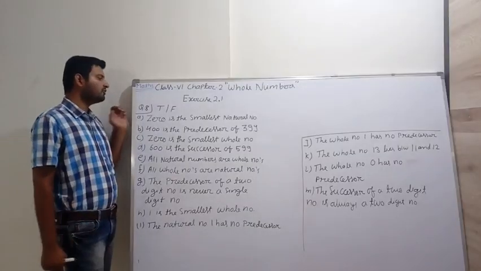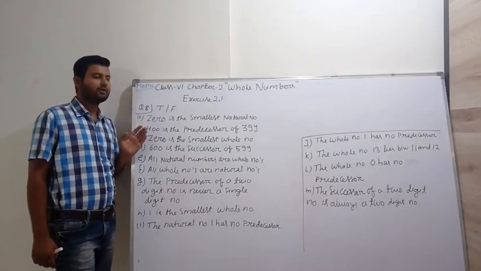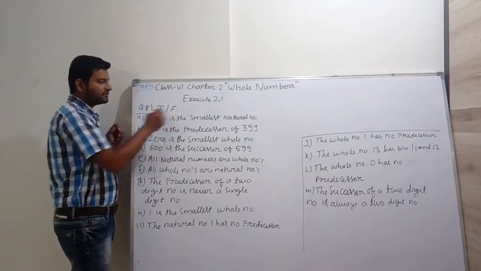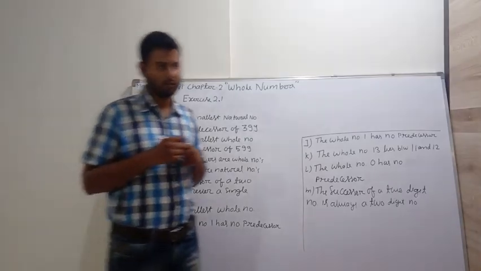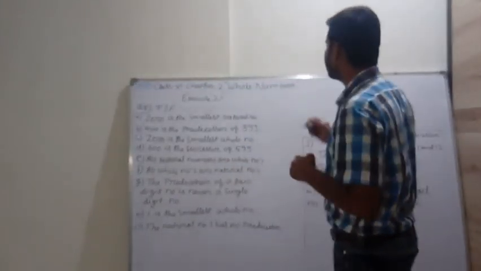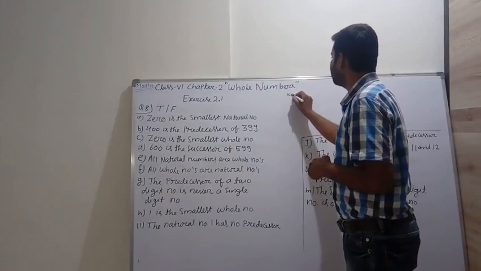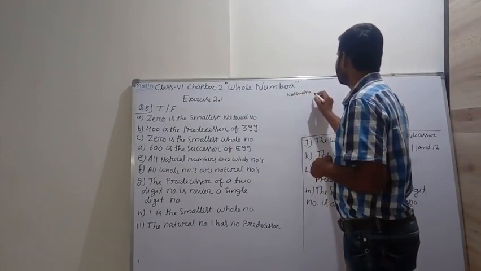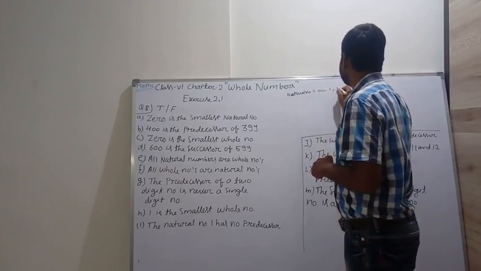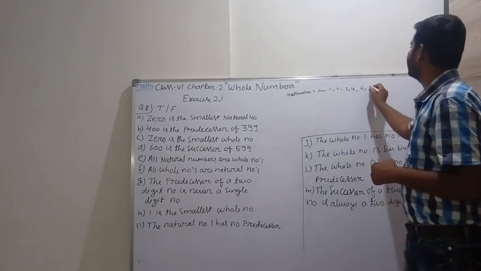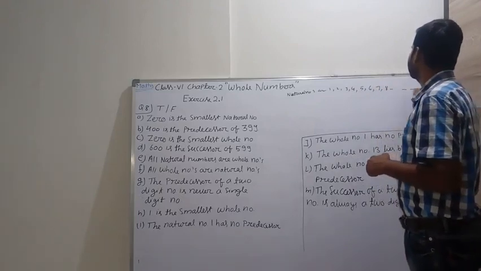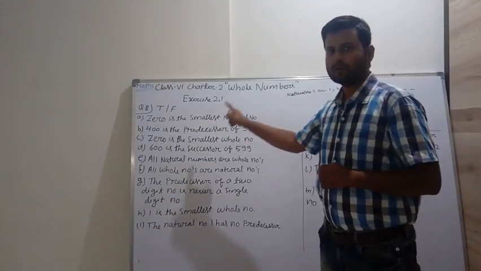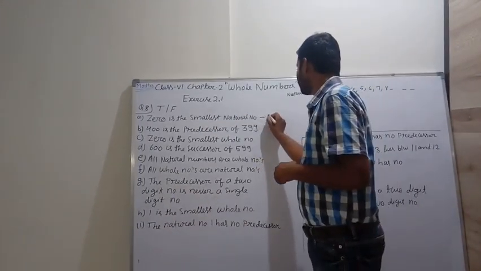Number 8, we have to write true or false for the following given statements. Our first question, A: 0 is the smallest natural number? No, 0 is not a natural number. Natural numbers are 1, 2, 3, 4, 5, 6, 7, 8 and so on up to infinity. So 0 is not a natural number. So the given statement is false.